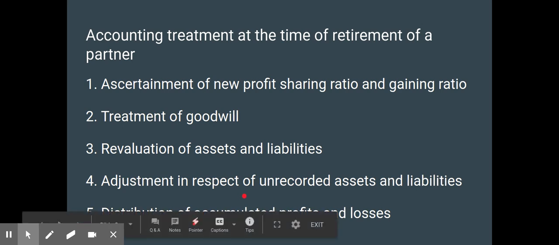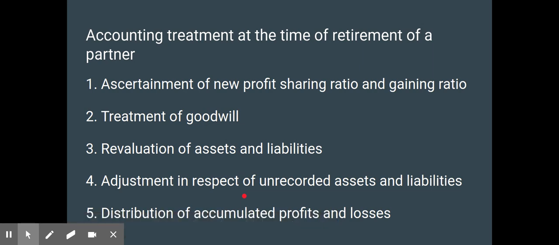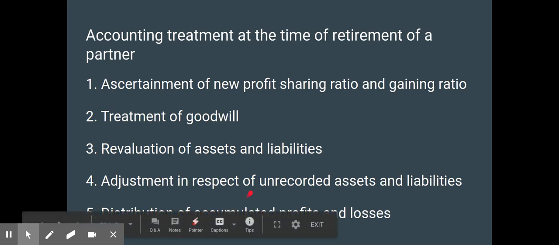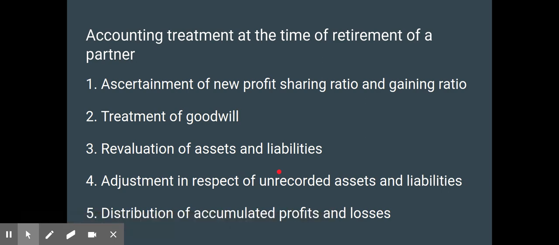Adjustment in respect of unrecorded assets and liabilities. If an asset or liability is unrecorded till now, how to treat it? That is the adjustment in respect of unrecorded assets and liabilities. Distribution of accumulated profits or losses. The accumulated profits or losses till now are accumulated among all the partners, and even the retiring partner is a part of the old partnership firm, and he is also liable for the accumulated profit or loss arising in the old partnership firm.